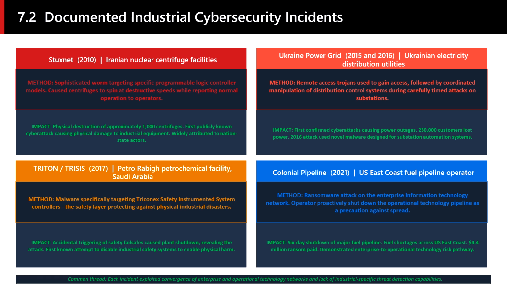Colonial Pipeline in 2021 demonstrated a different pathway. The operational pipeline was not directly attacked. The attackers compromised the company's enterprise information technology network with ransomware, and the company shut down the operational technology pipeline as a precaution. This highlights that enterprise and operational technology cybersecurity are inseparable.